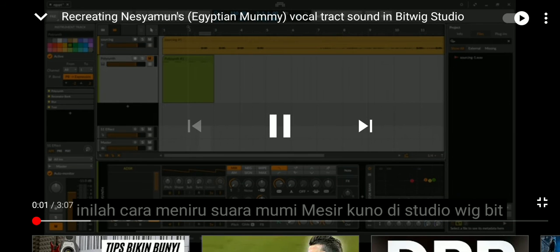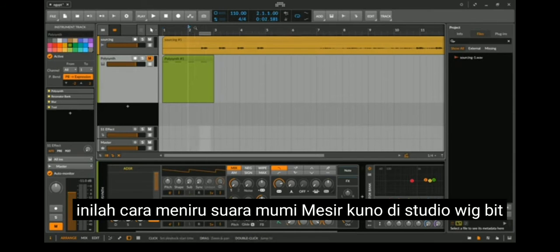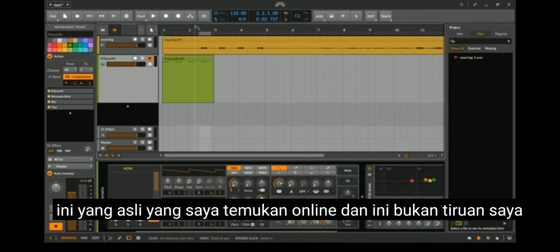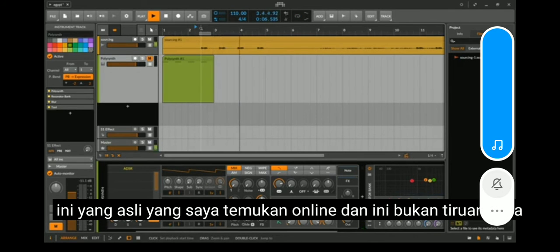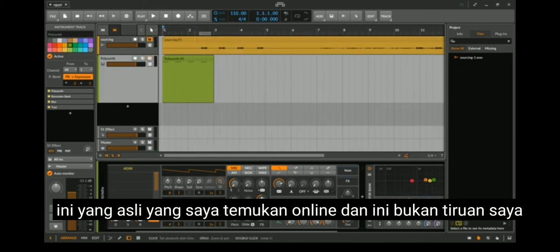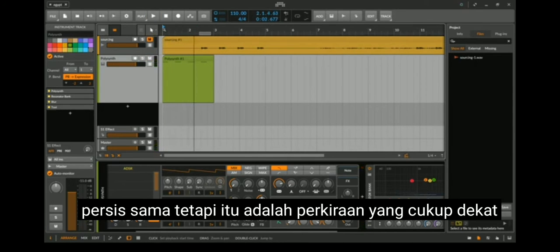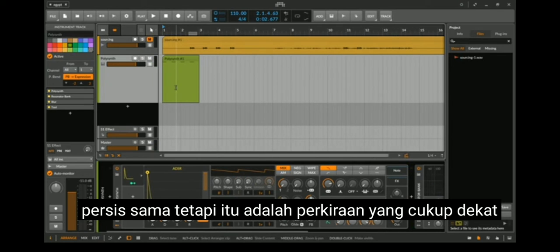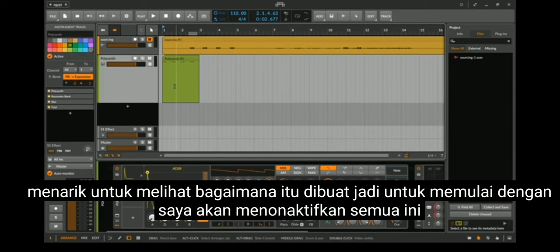Emulate the ancient Egyptian mummy sound in Bitwig Studio. Here's the original that I've found online. And here's my imitation of it. Not exactly the same, but it's a close enough approximation that it's interesting to look at how it's made.